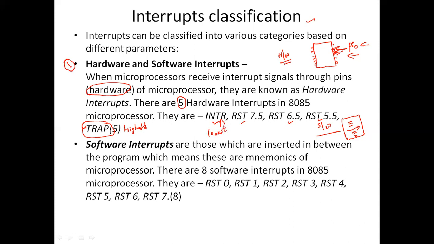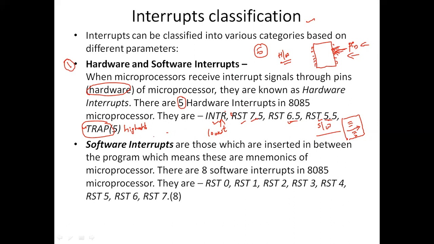If it is high priority, we are giving a chance to that particular high priority process. If it is low priority, we are giving the last chance to that particular process, fine? So keeping that in mind, in hardware interrupts, how many interrupts are there? We are having totally five hardware interrupts. What are the five hardware interrupts? INTR, RST 7.5, 6.5, 5.5, and TRAP.